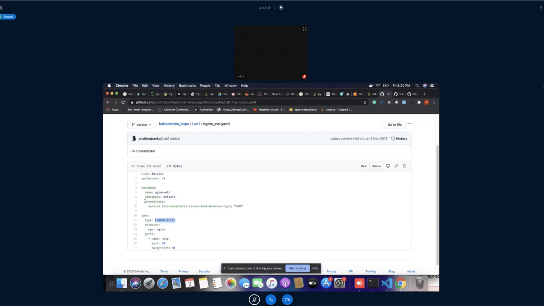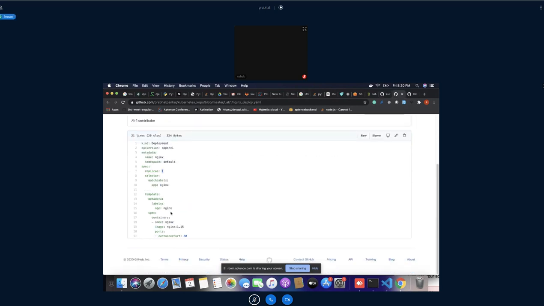See, if you provide type is equal to load balancer, what will happen? It will create a load balancer for you. If you are in AWS, it will create a load balancer. Now selector, can you see selector, which one? App. So what app we have created? We have created Nginx.